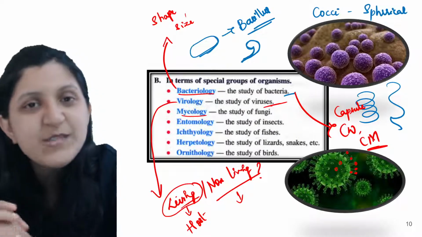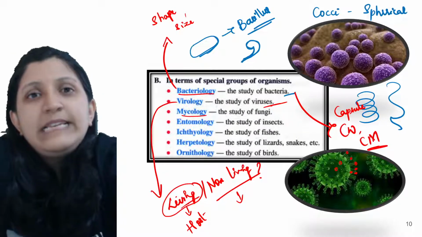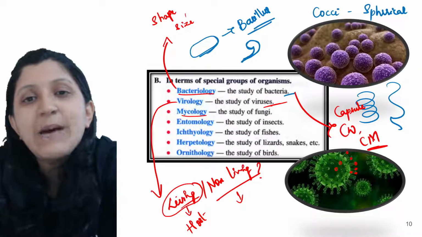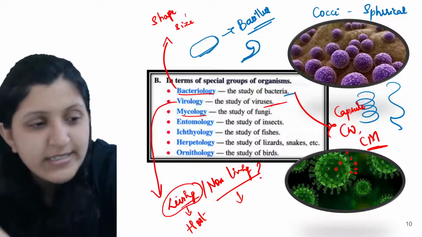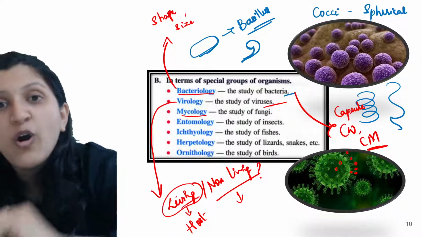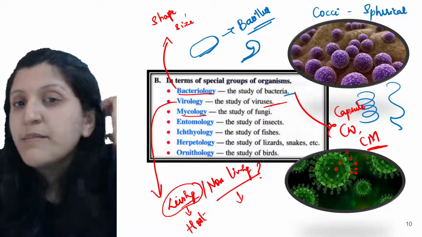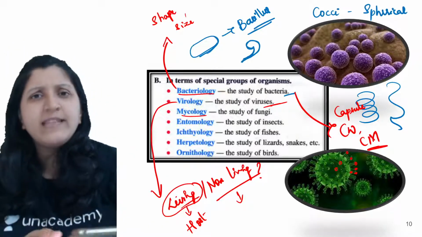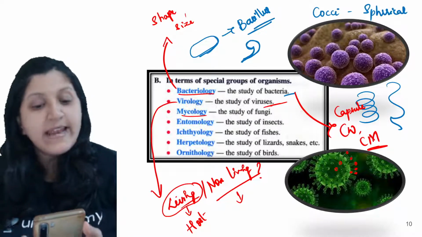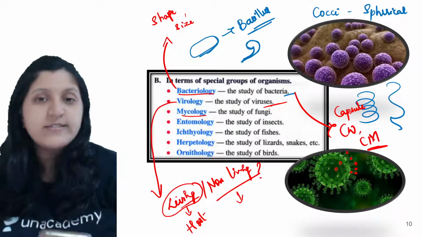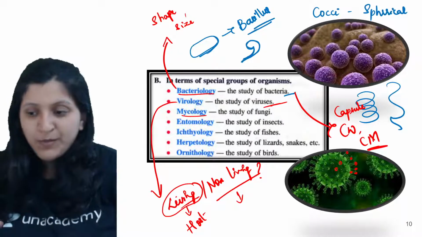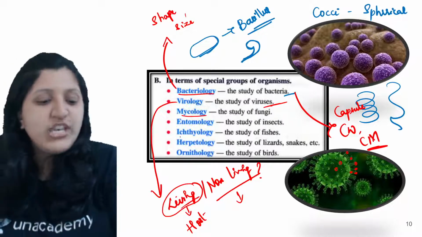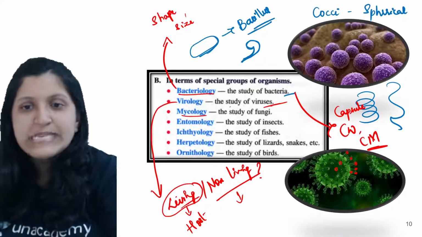It has made your immune system weaker, so some of the fungi also started attacking the human body. Usually humans are much more resistant to fungal disorders, but it doesn't mean that there are no fungal disorders. There are fungal associated disorders that can still occur in a human body, or in a plant body. So mycology, or myco, is basically fungi.